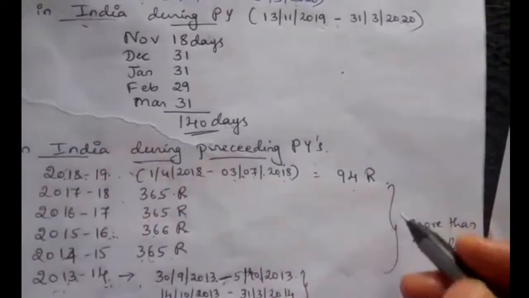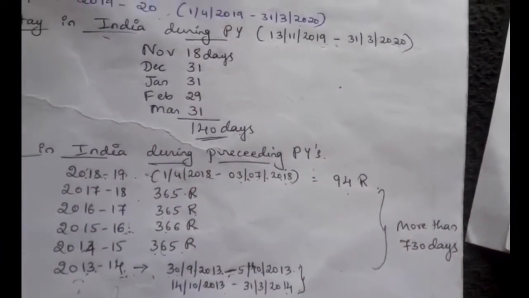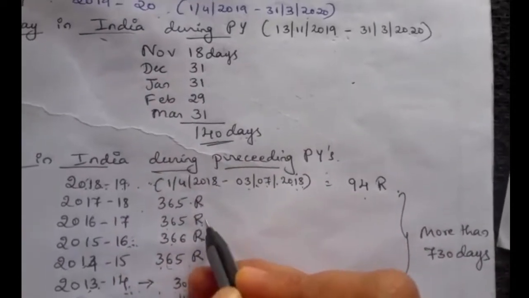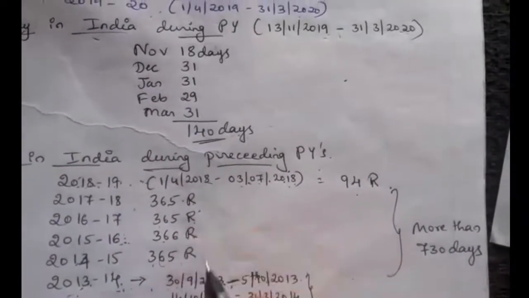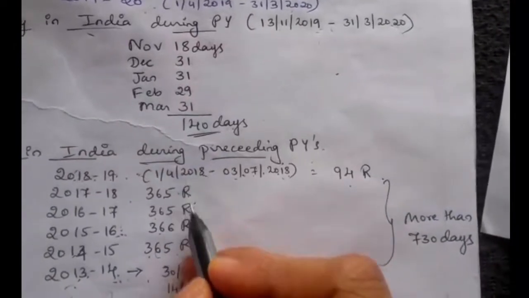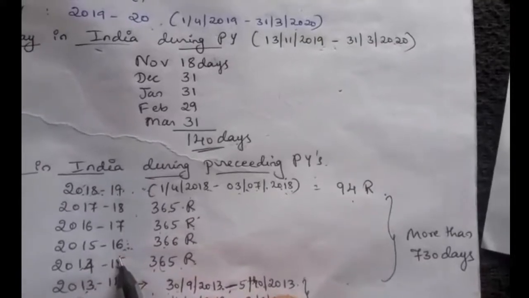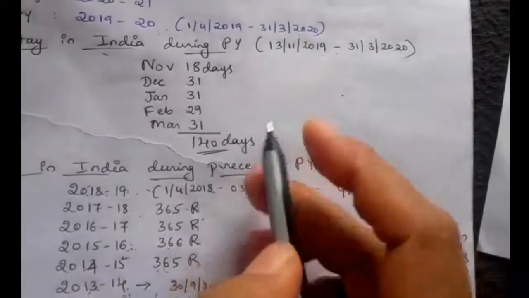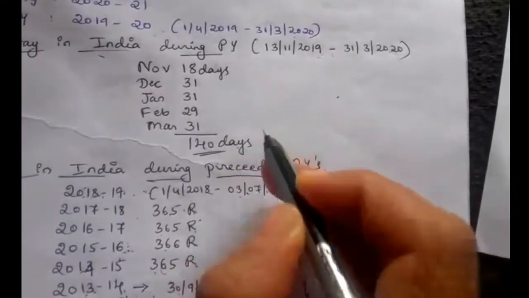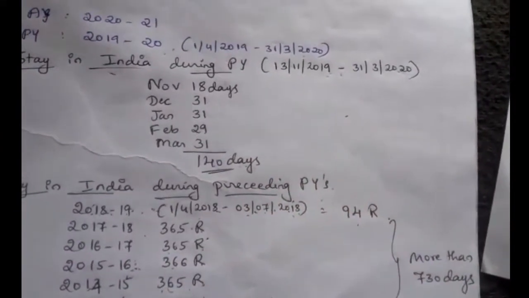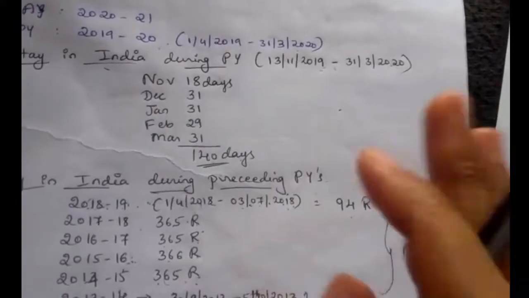Then we can find here he stayed in India more than 365 days in the preceding previous years, which means his second basic condition is satisfied, that is 60 days in the previous year and 365 days in the preceding previous years. So he is a resident.